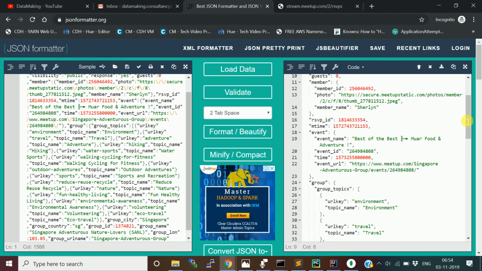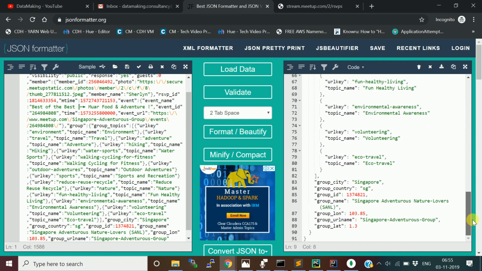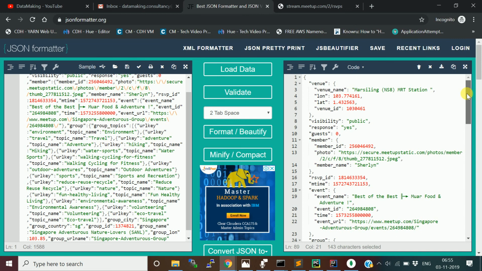Okay, so the group name is Singapore Adventure Group, an adventurous group. So this is the group details. Basically we are interested in the response to the particular event, whether people from that group plan to go or not. So this person says Srilin is planning to go to this event. So yes, this is a sample RSVP message. It's a nested JSON format.